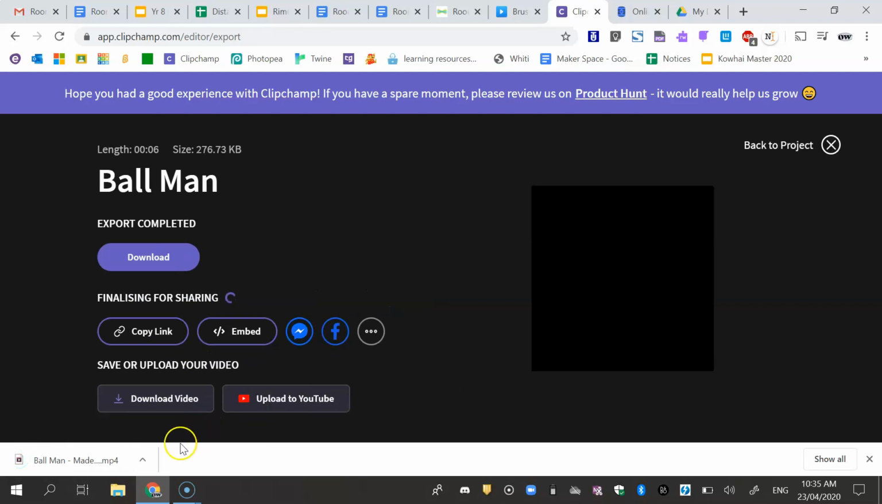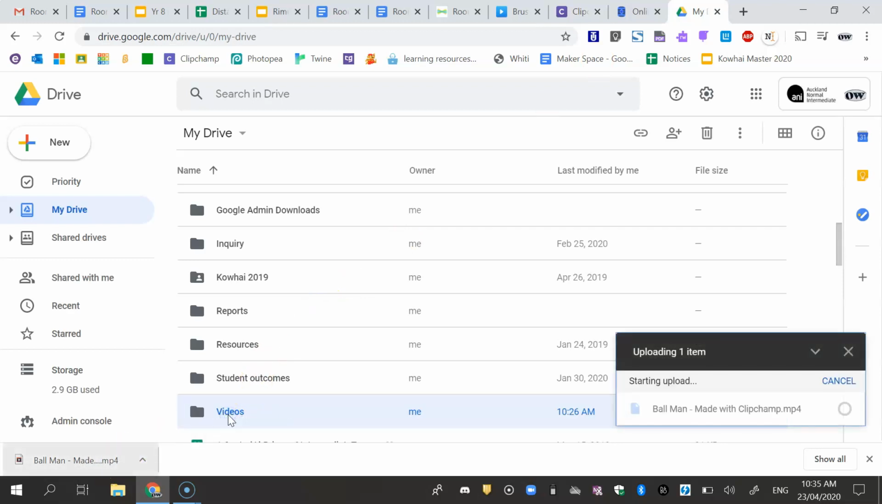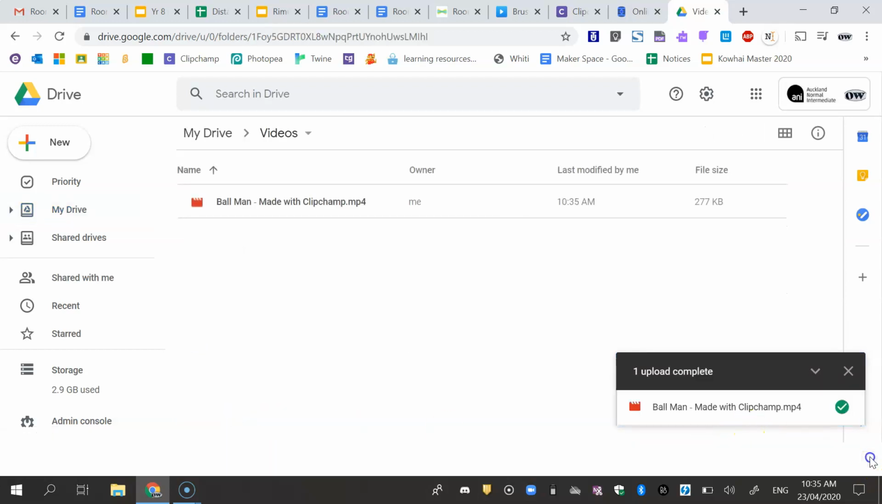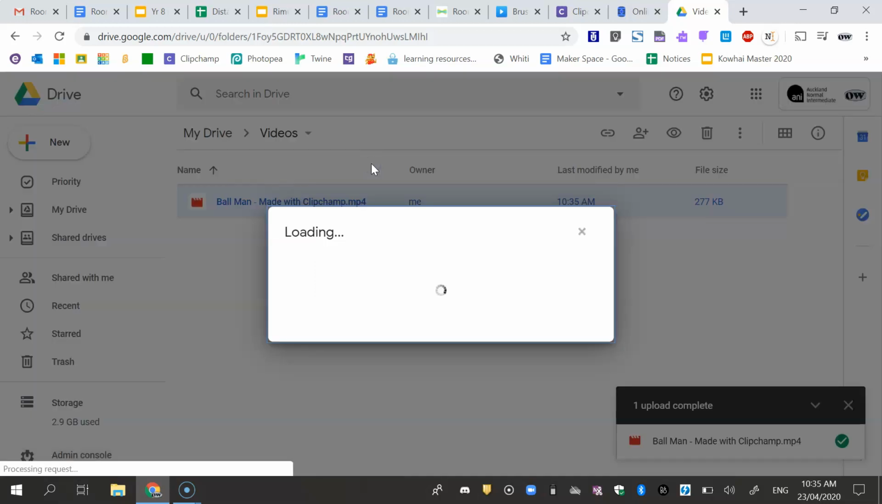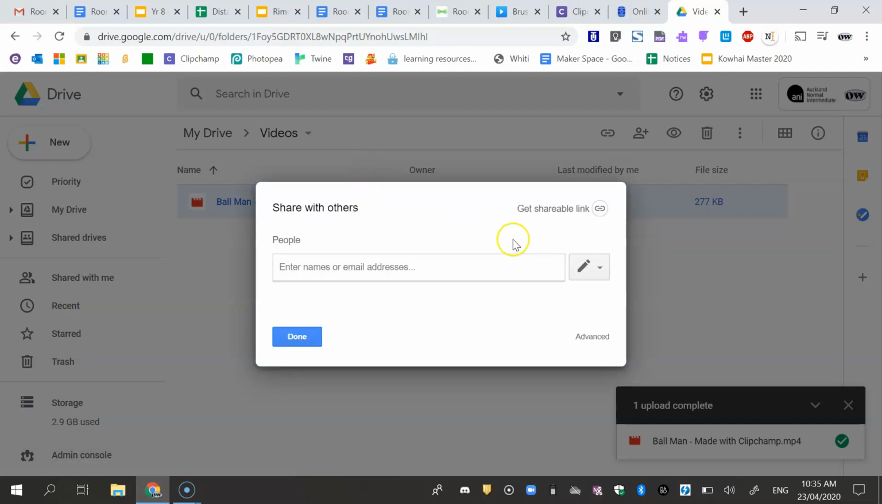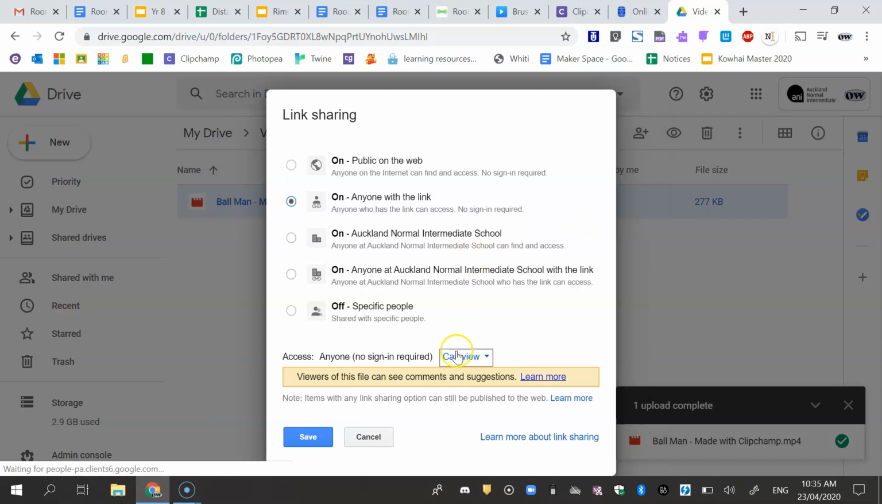Now it's finished downloading. I am going to upload that into my Google Drive. I've got a videos folder, so I'll put it in my videos folder. Here it is. I need to enable my share settings so anyone who has the link can view it. Advanced, who has access, anyone with the link can view. Save.